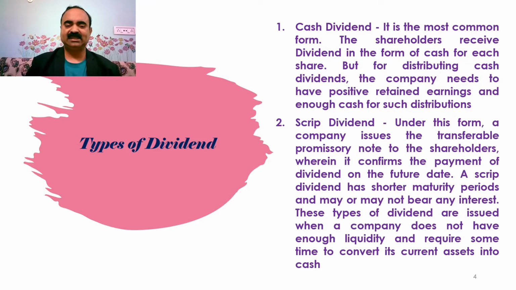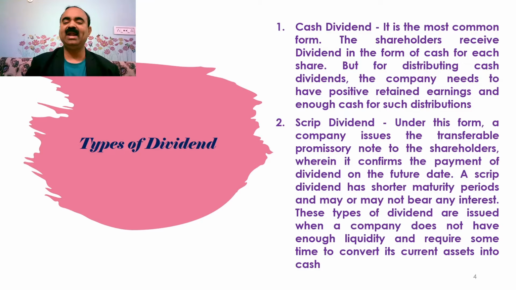2. Scrip dividend. Under this form, a company issues a transferable promissory note to the shareholders, wherein it confirms the payment of dividend on a future date.